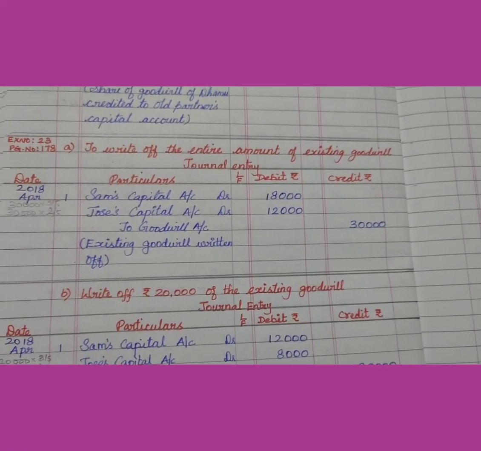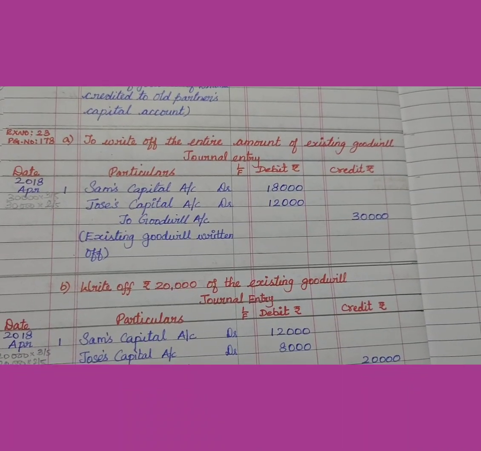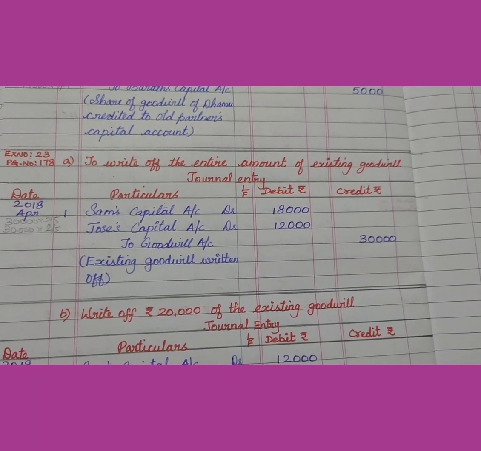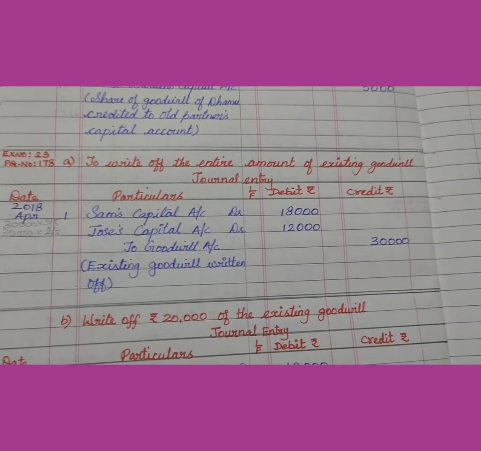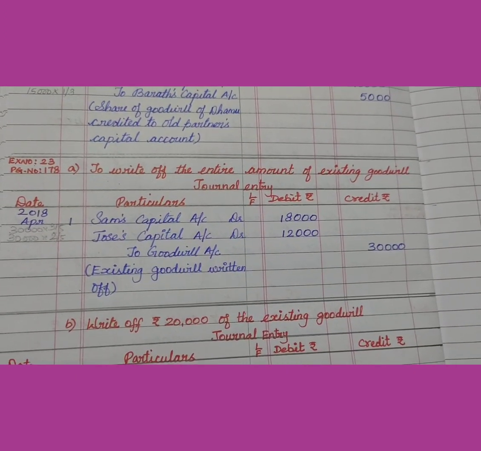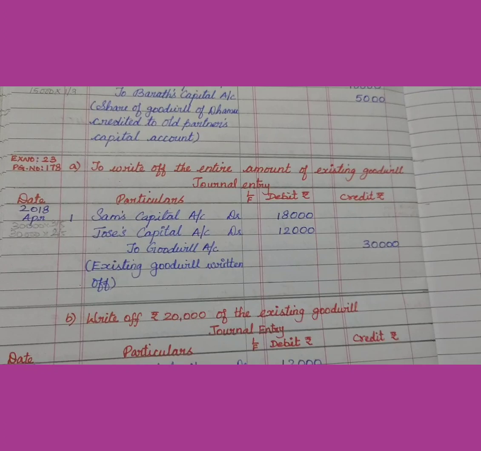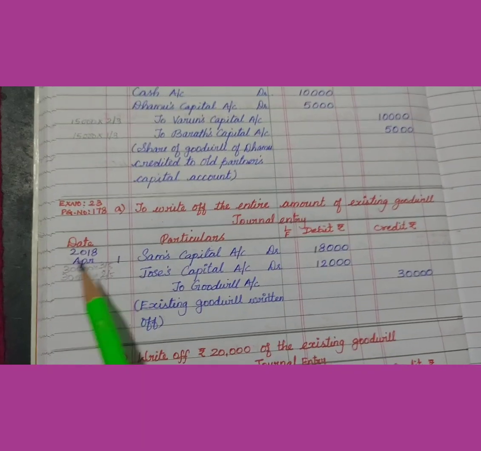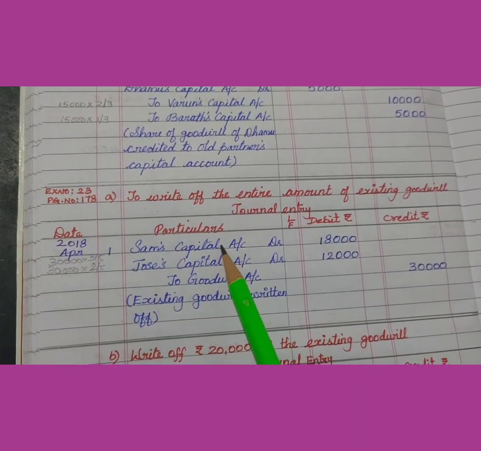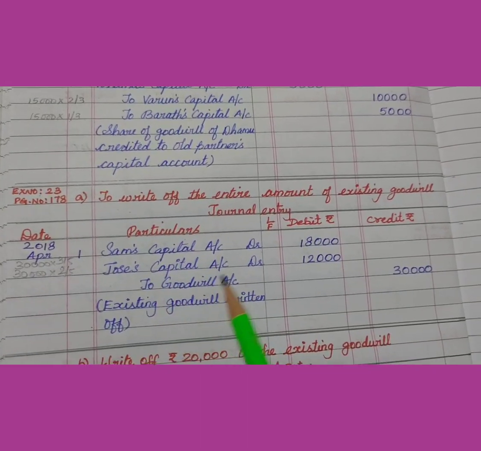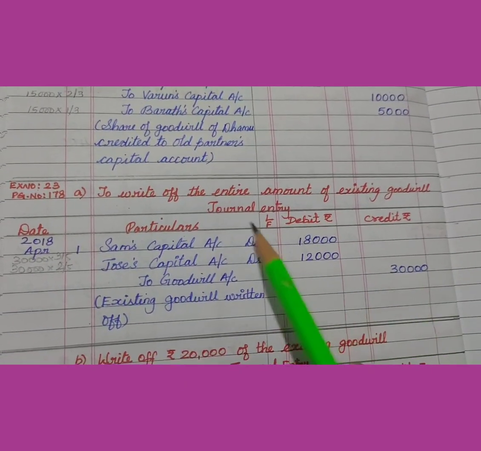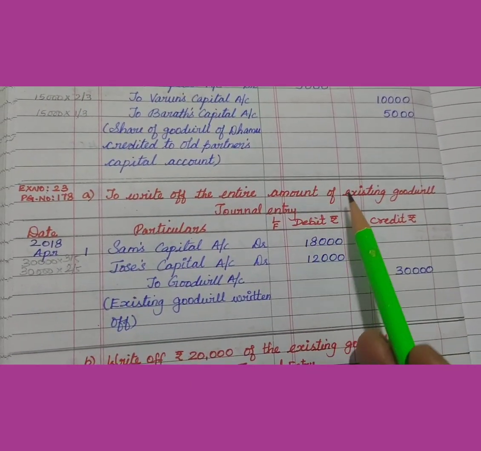Now let's move on with the solution. So to write off the entire amount of existing goodwill, that is rupees 30,000, the journal entry will appear as, you write journal entry: date, particulars, LF, debit rupees and credit rupees. We know if existing goodwill is given, old partner's capital account is to be debited, whereas goodwill account will be credited. So here it was on 1st April 2018. So write 2018 April 1, Sam's capital account debit and Jose's capital account debit. These two persons are the old partners. To goodwill account, here the entire amount of existing goodwill is being written off.